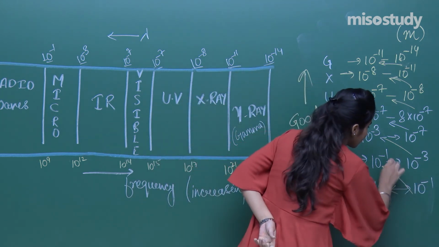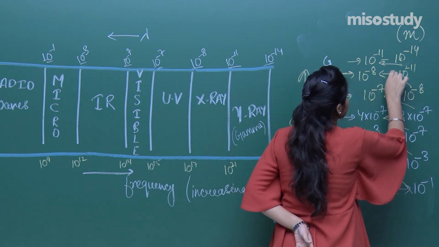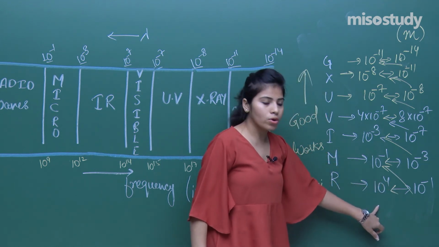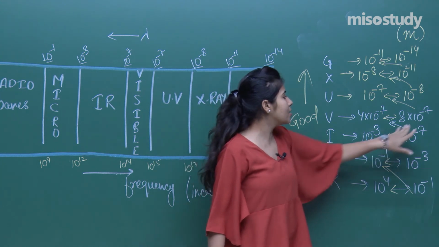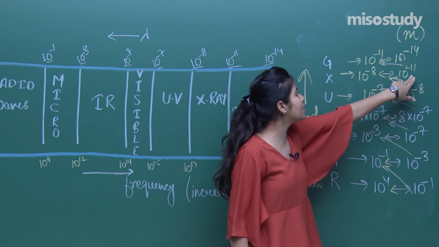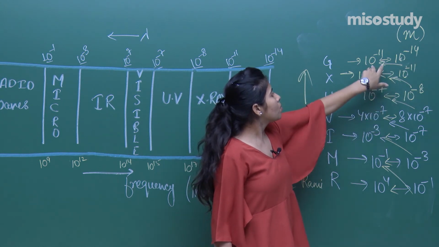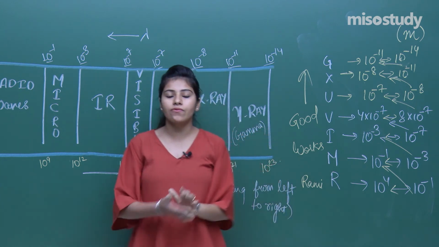Or you can say, I should make the arrow like this. The range I am writing is -1 to 4, -3 to -1, -7 to -3, -7 to -7, -8 to -7, -11 to -8, and then -14 to -11. This is how you are going to remember, and this will be easier for you to understand.